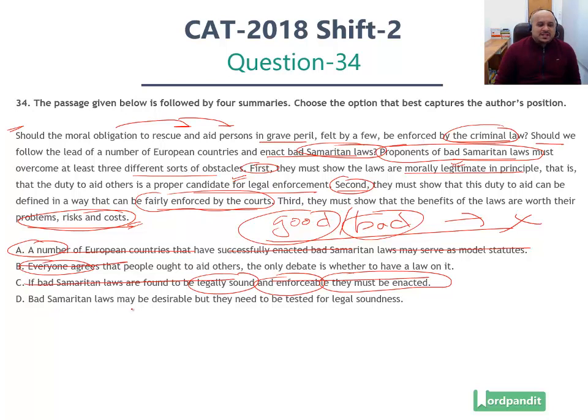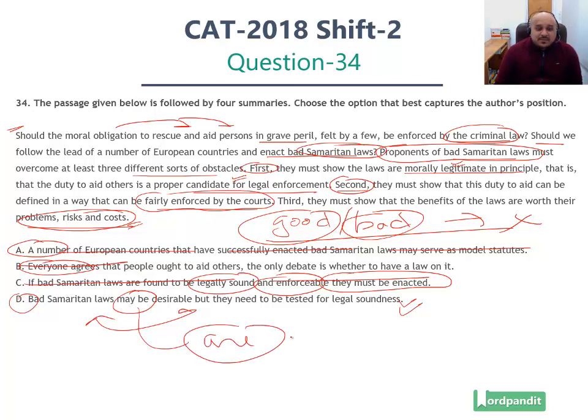Option number D, bad Samaritan laws may be desirable, but they need to be tested for legal soundness. So these might be desirable. Remember, the wording here is very, very critical. He says they may be desirable. He's not said that they are desirable. So he's already given himself leeway here. There is room in this question, but they need to be tested for legal soundness.